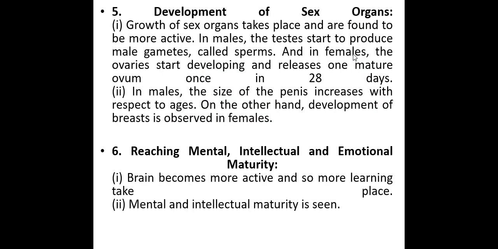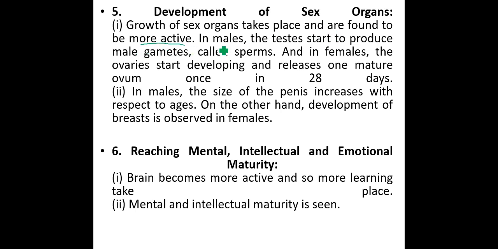Another thing by which we can observe that adolescence is coming is the development of sex organs, which are found to be more active in this period.